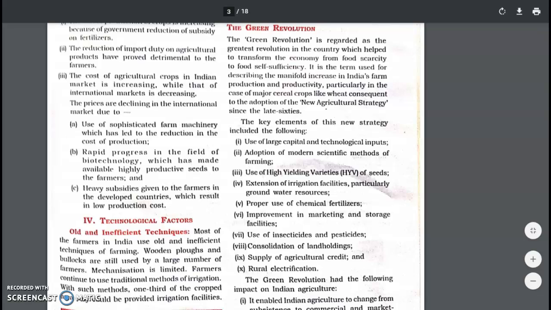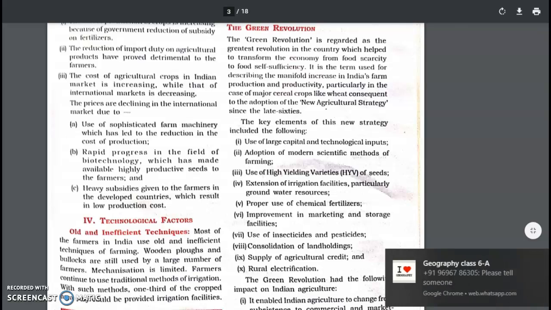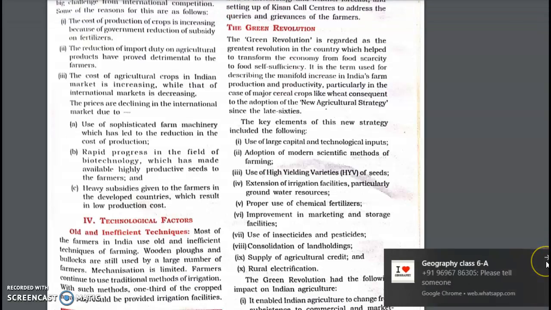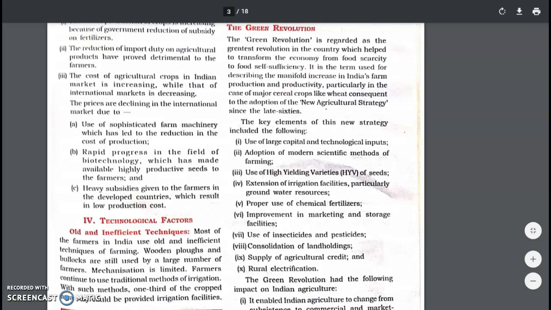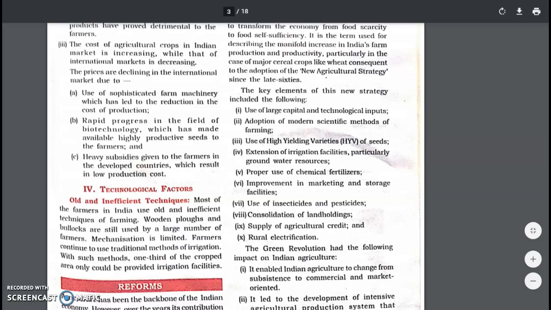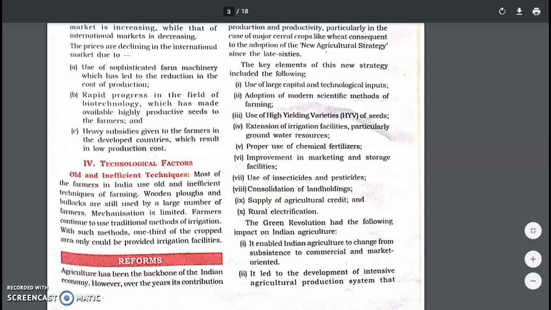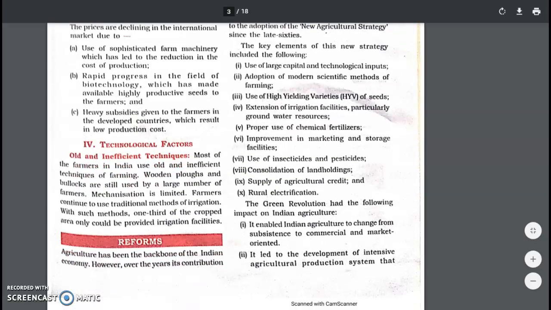Then why are the prices declining in the international market? Let us see the reason. First, they are using sophisticated farm machines, which reduce the cost of production but increase the yield. Then there is rapid progress in the production of food grains. High quality seeds are used. Then heavy subsidies are given by the government, due to which the cost of production is reducing, therefore farmers are growing food grains.